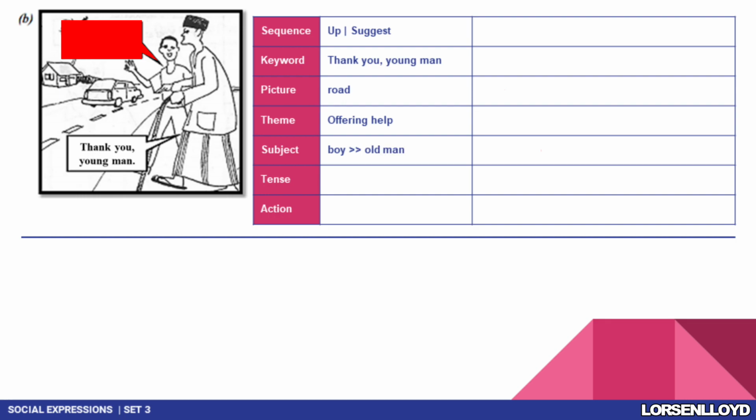For the tense, let's put it as present tense. As for the last one, which is action, what do you think? What are they doing? They are crossing the road. So we're gonna write the word cross. 他们在过马路. So let's draft our answer.